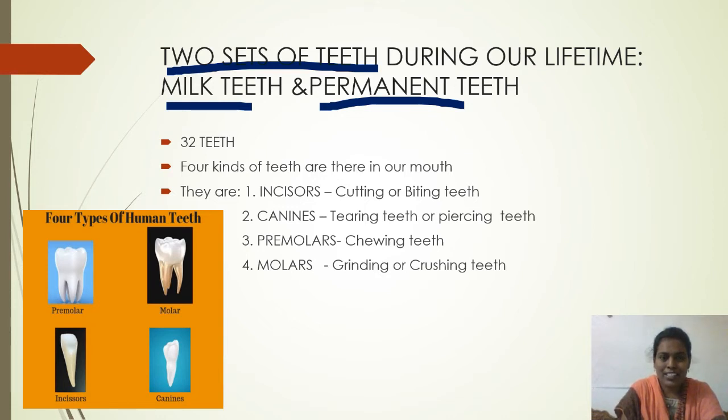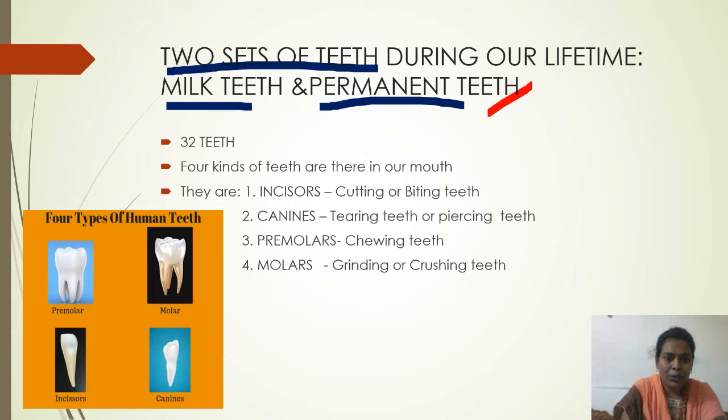The first set of teeth which grows at the infant stage, that means childhood, is called milk teeth. At the age of 6 to 8 years, they fall off and are replaced by permanent teeth. That is the second set of teeth. These permanent teeth last throughout life.